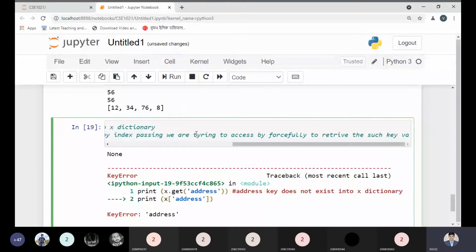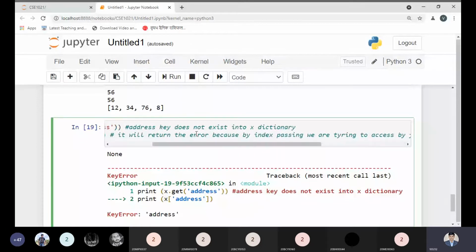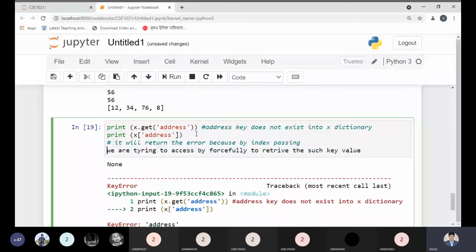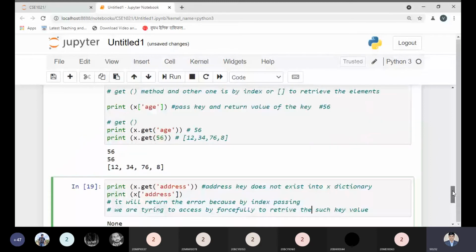Okay, so this is a problem. Why are we getting the error? So let me write over here. We are getting the error because this key does not exist.